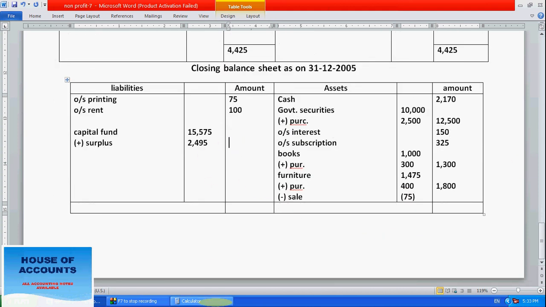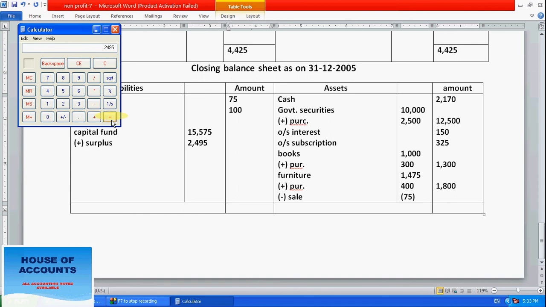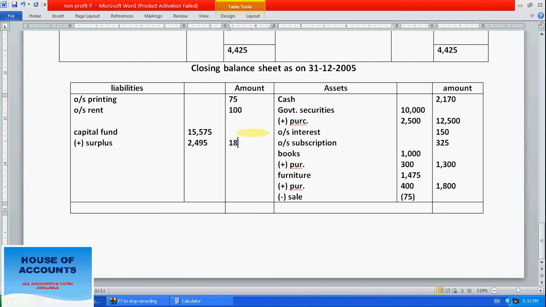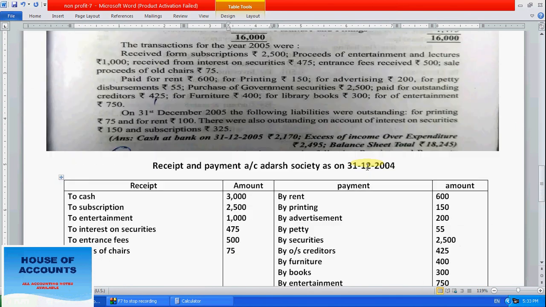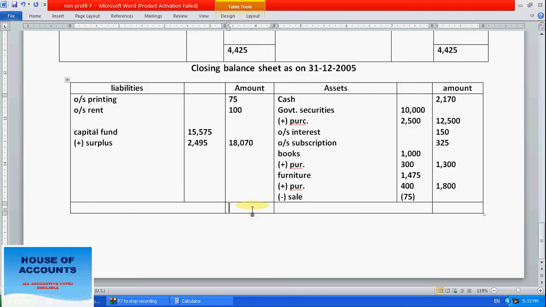Now calculate the amounts. 2,495 plus 15,575, overall how much? 18,070. Add this one, 18,070 plus 100 plus 75, overall 18,245. See here whether it is correct or not. 18,245, write this here.